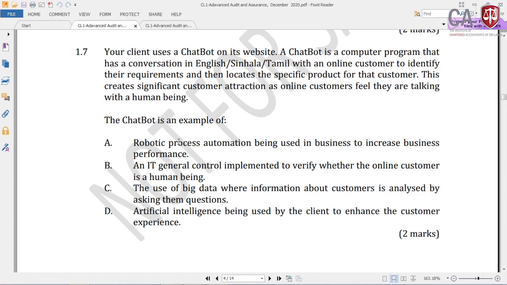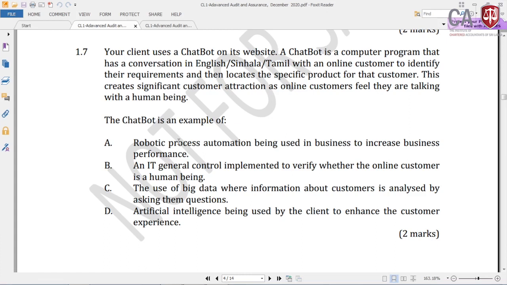And the next one: artificial intelligence being used by the client to enhance the customer experience. Yes, this makes it AI. Now you have to write only one answer, whether it's robotic process automation or artificial intelligence. If you know all three concepts properly, you will understand this is artificial intelligence, which is used as a computer application with online customers.